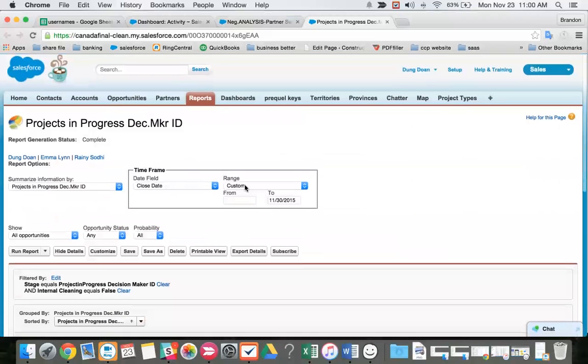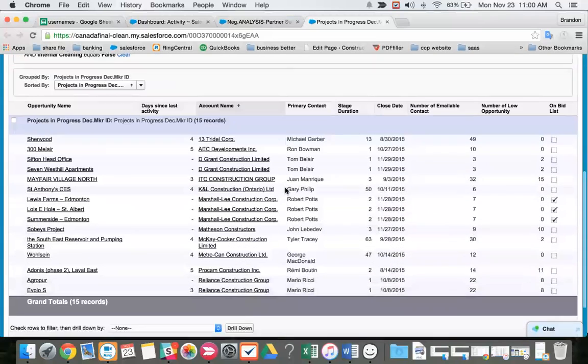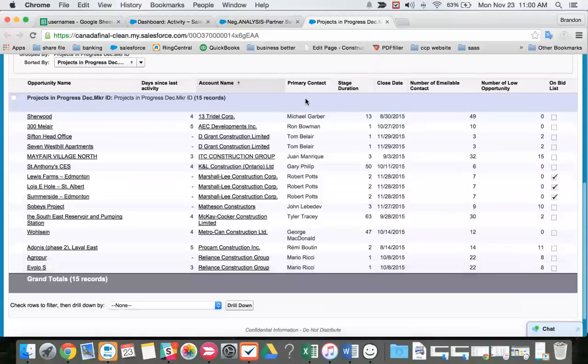Okay, so we're going to be doing some PIP Dec.Mkr out of Canada. I look at my report, I see multiple contacts here. So we know Tom can only get one email. So we know Robert can only get one email during this session. I'm going to email not all 15 records. Let's go to my first one, Sherwood.